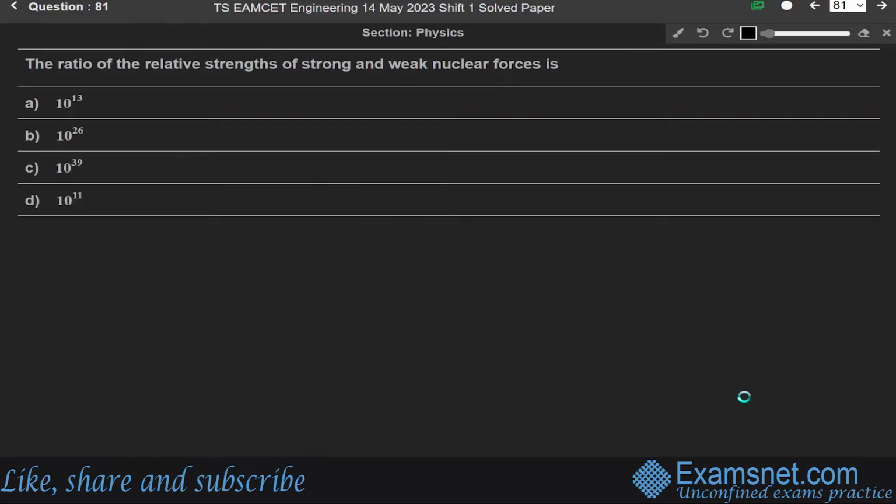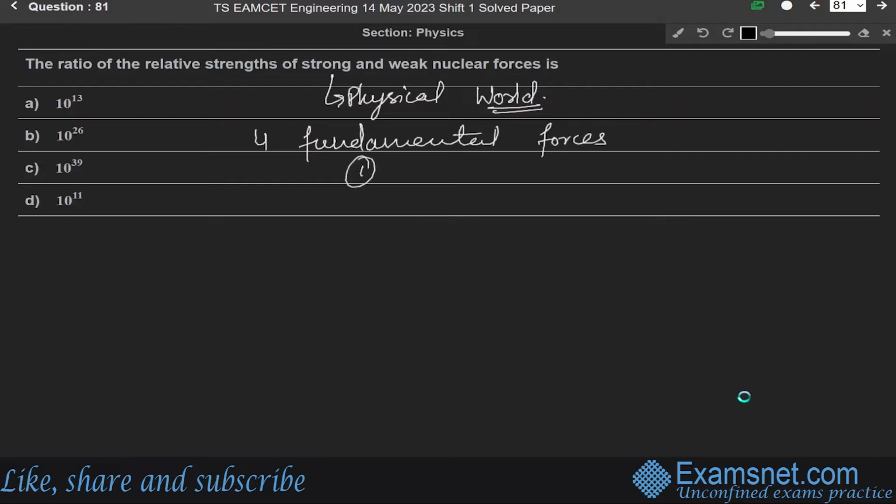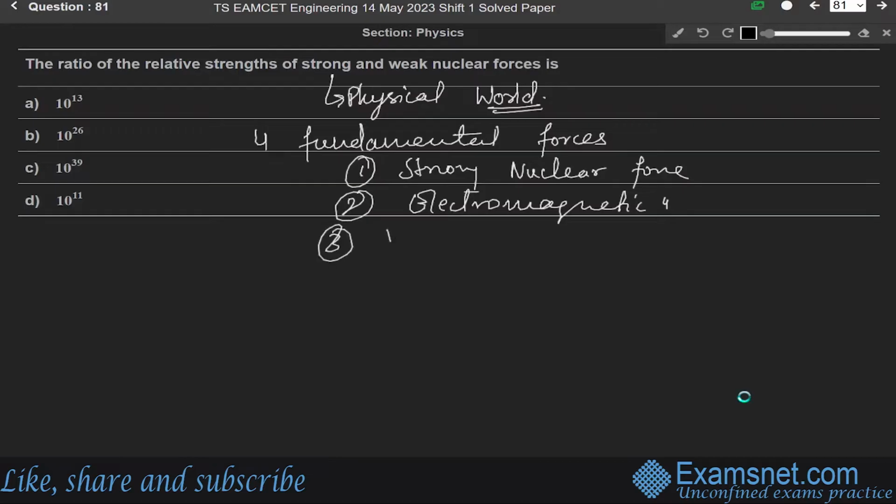So, this question is from the chapter of physical world. As we know, there are four fundamental forces in nature. The first one is strong nuclear force, the second one is electromagnetic force, the third one is weak nuclear force, and the fourth one is gravitational force. These are the four fundamental forces in nature.